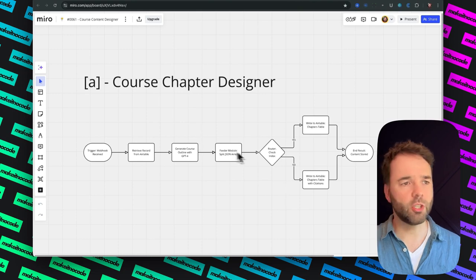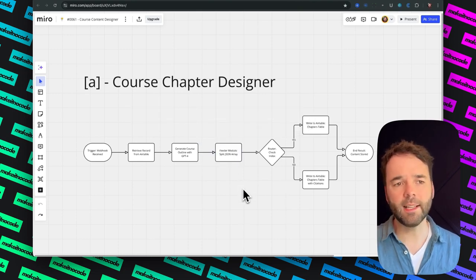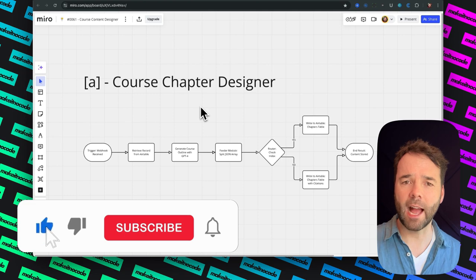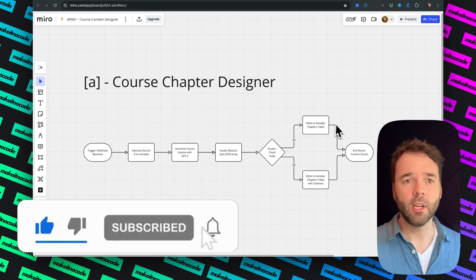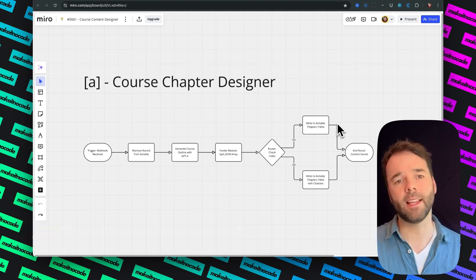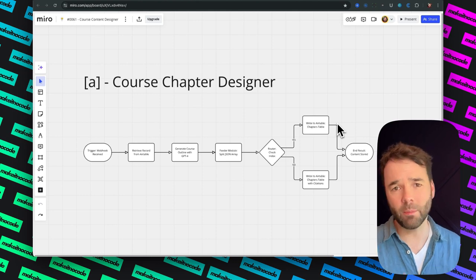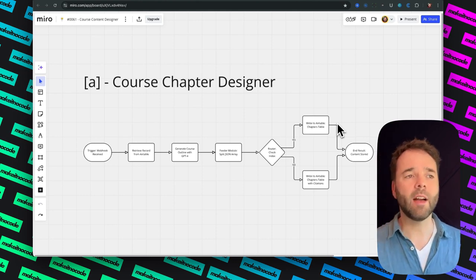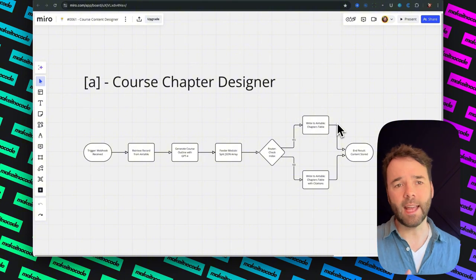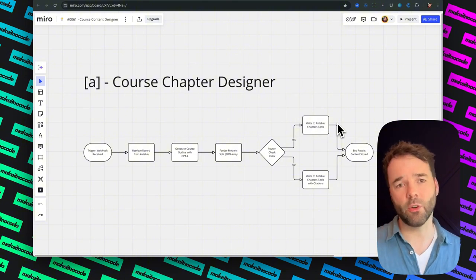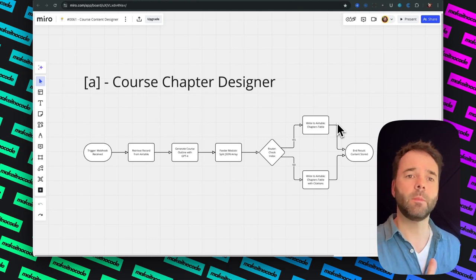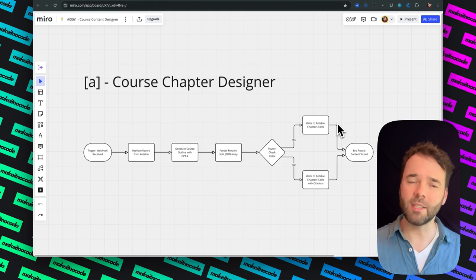I've created a flowchart here just to explain a little bit more clearly how this agent is built. First of all, the agent architecture that we're using for this, we have a couple of required components. We have a Make.com account, you will need an Airtable account, and you will need a couple of integrations: the ChatGPT API, the Perplexity API, and the Claude Anthropic API. We've chosen all of them for specific reasons.